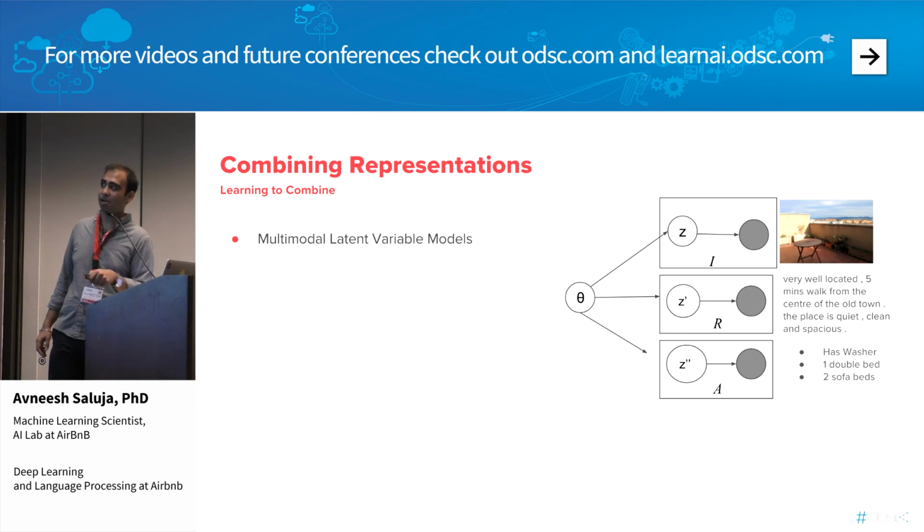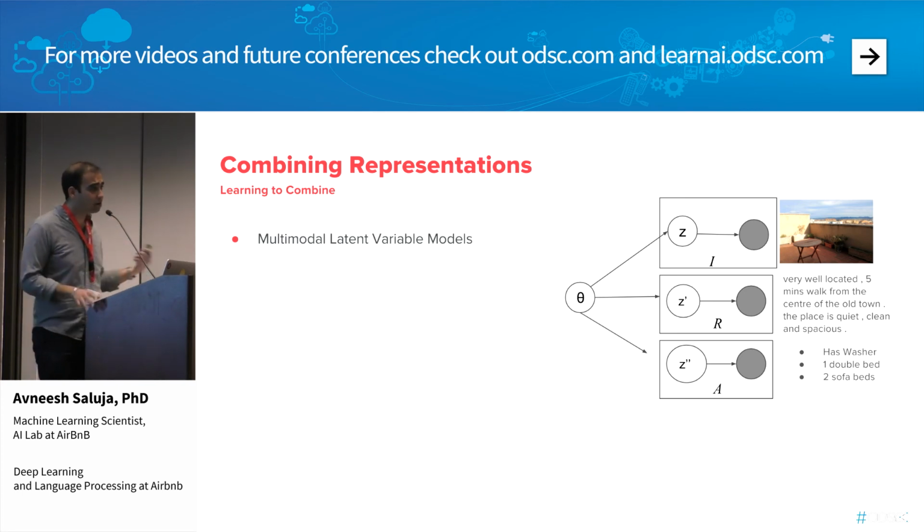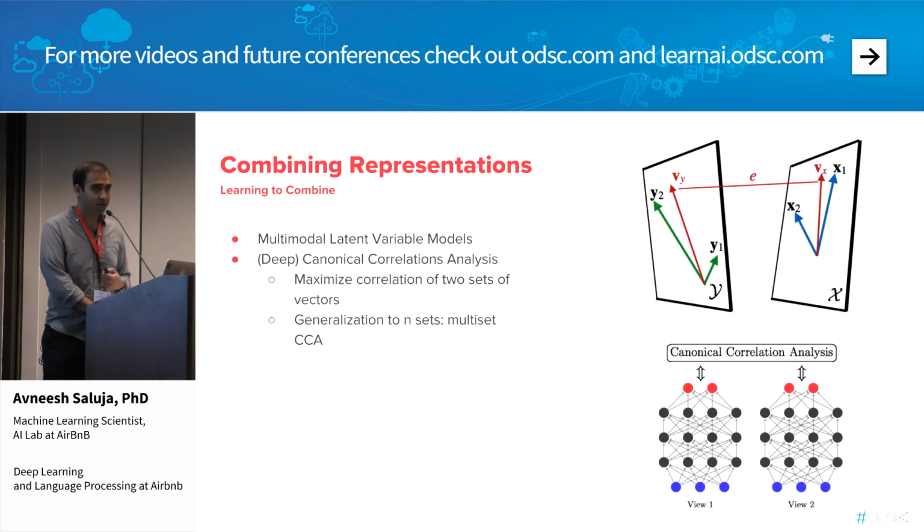We can essentially tack on more modalities, in this case the amenities and the different structured attributes associated with the listing. But the problem is that it becomes a harder learning problem the more modalities we tack on. So we're wondering how effective this approach will be. It's still a work in progress.